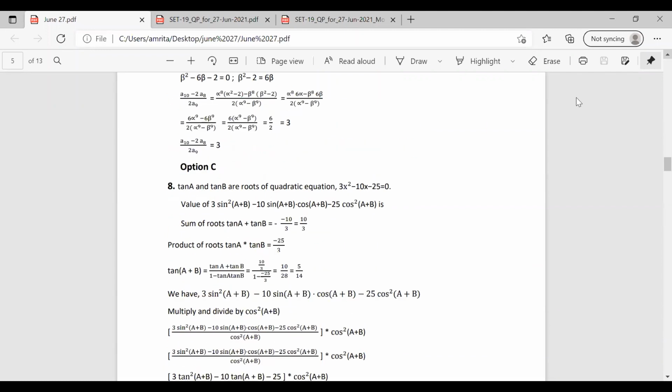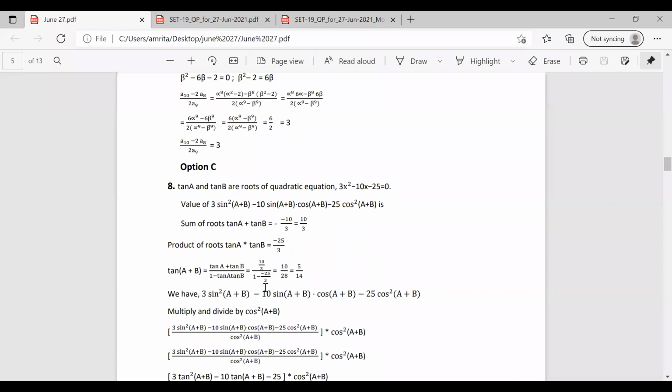So we are given a quadratic equation, and just given that tan A and tan B are the roots of the equation, and we are asked to find the value of the expression 3 sin²(A+B) − 10 sin(A+B) cos(A+B) − 25 cos²(A+B). So first we are finding the sum of roots and product of roots, that is tan A + tan B and tan A · tan B. From these two terms, we can find tan(A+B) as tan A + tan B by 1 − tan A tan B. So we have all the values with us.